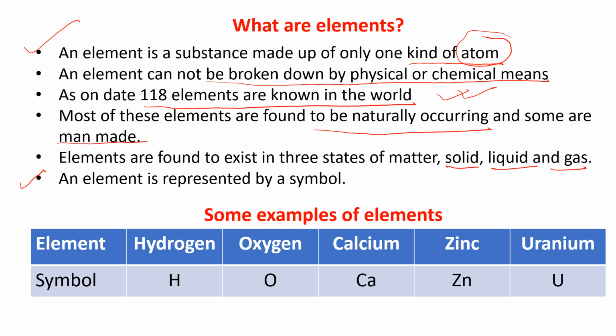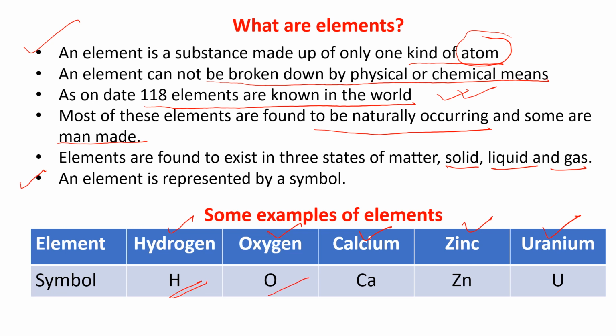You can see that the examples I have given for the elements are hydrogen, oxygen, calcium, zinc, uranium. You don't know about these things yet. These things are known as elements, and in chemistry they have a particular symbol. Hydrogen is represented by H. Symbol means their identity, how you can identify them. If you write capital H, then everyone will understand that you are talking about hydrogen in chemistry.